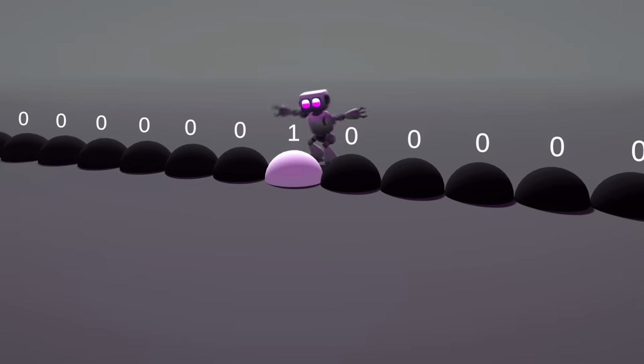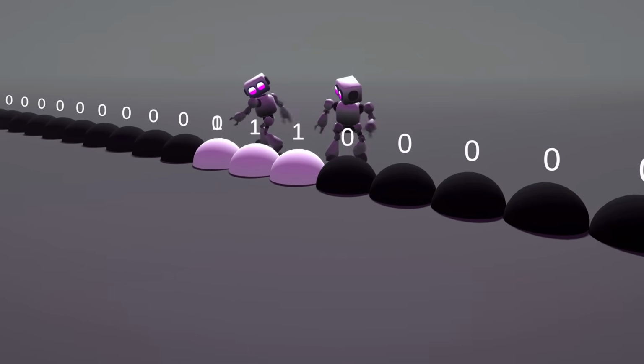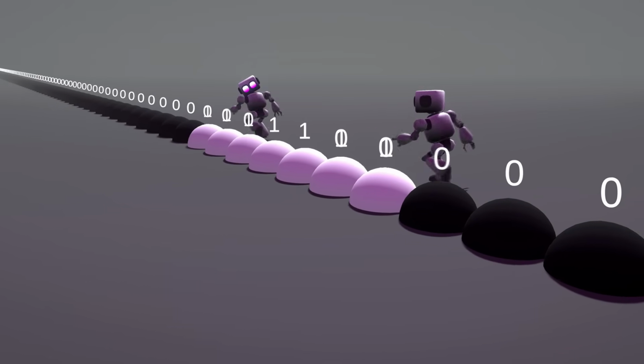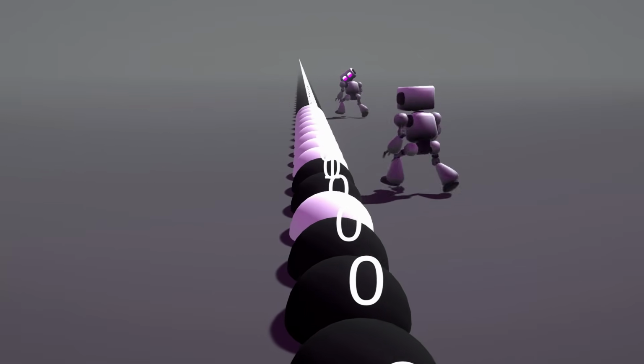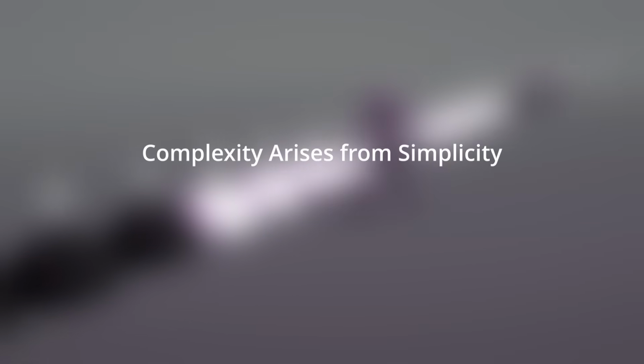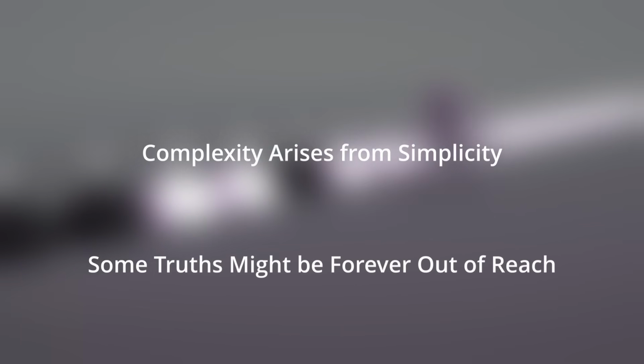Theorists have imagined machines wandering across 2-dimensional grids instead of a flat tape. They have even explored what happens when you drop 2 different machines onto the exact same tape, leaving them to interact, collide, and override each other's code. The Busy Beaver reminds us that complexity arises from simplicity, and that some truths might be forever out of reach.